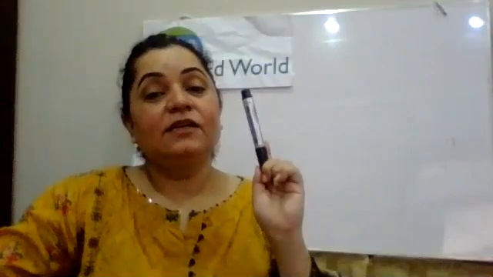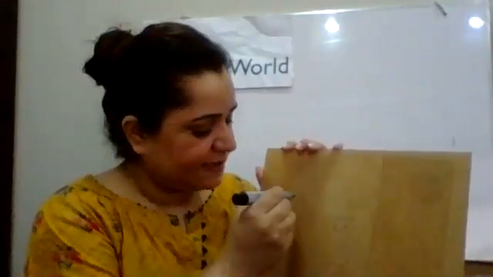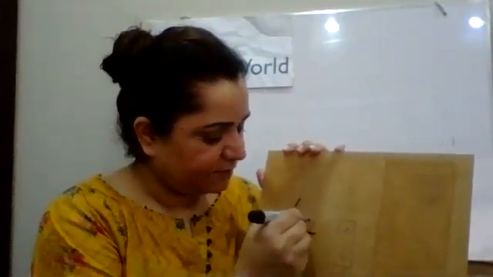So first of all, I'm going to write the number and then we will see whether this number is a good friend or not, right? Okay, so first of all, I am going to write number 4.